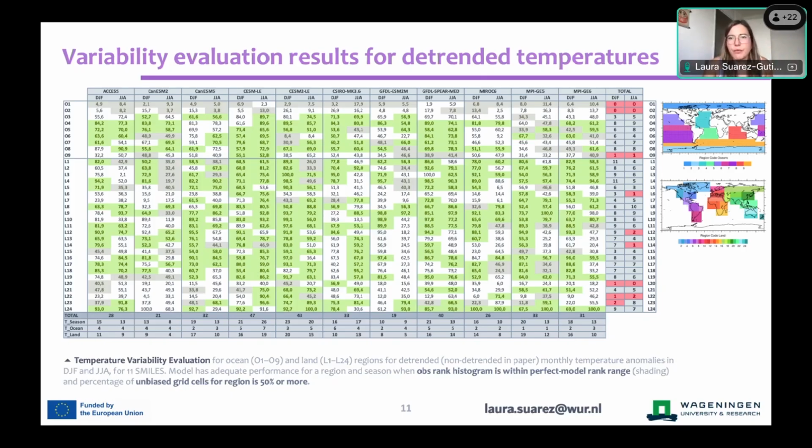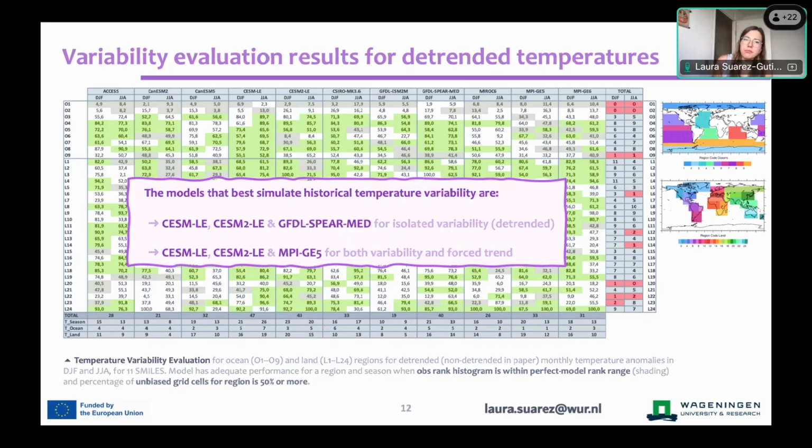So of course, a lot of information. If you're looking at any particular model or region, I welcome you to go into the paper and see this in a bit more detail, but just a high level takeaway message from here. We find that the models that best simulate the historical temperatures that we've observed are CESM1, the CMIP5 version, CESM2, the CMIP6 version, and GFDL SPEAR-MED for isolated variability alone, what you see here, the detrended time series.